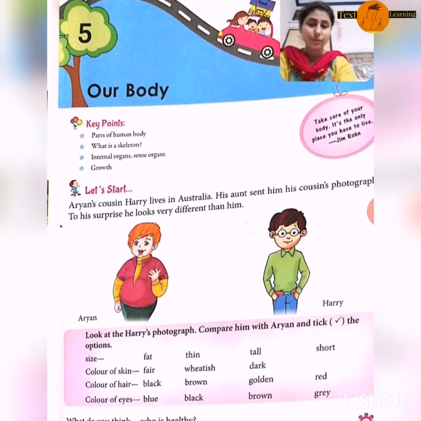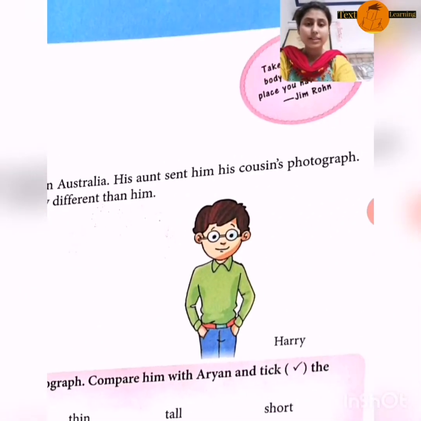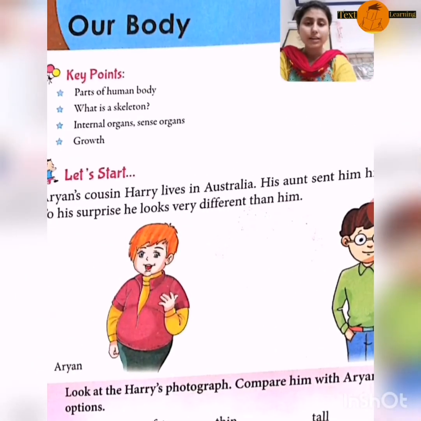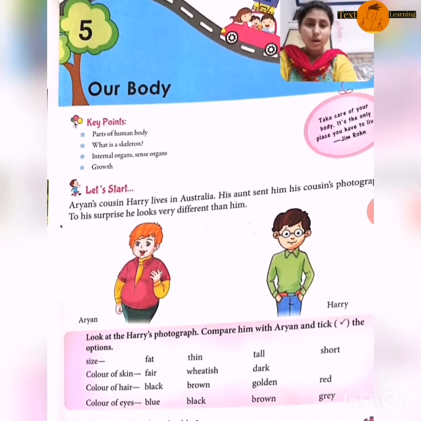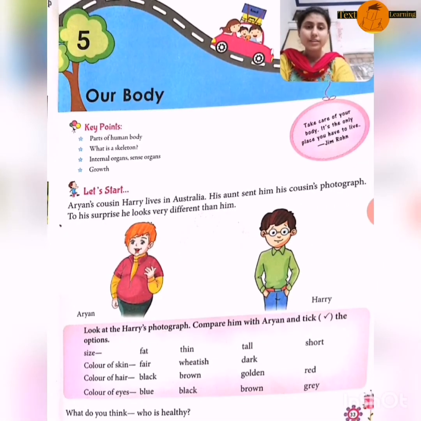Aryan's cousin Harry lives in Australia. This is Harry in the green t-shirt and this is Aryan in the red t-shirt. Aryan's aunt sent him his cousin's photograph to surprise him. Aryan was very surprised because he looked very different from Harry.